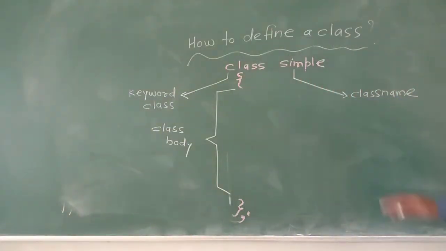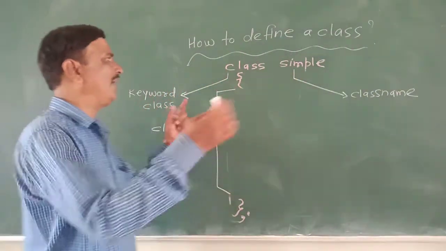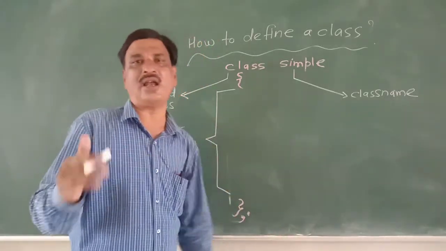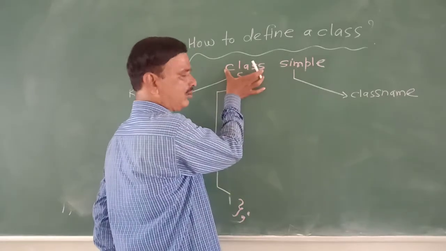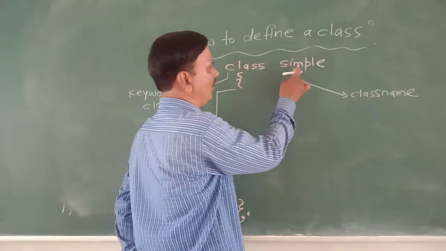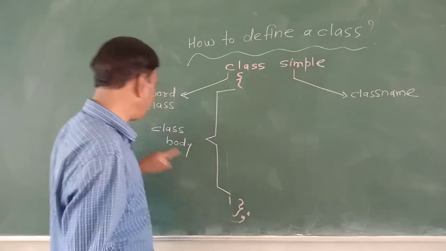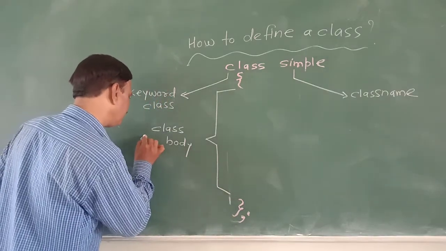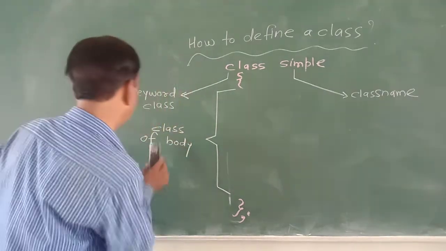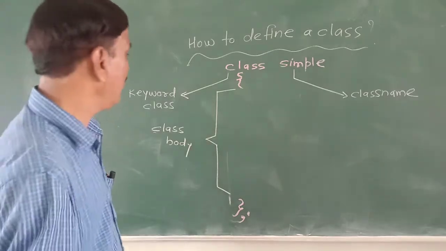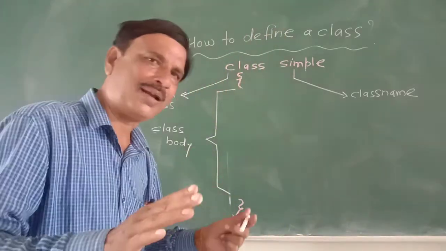Now, what is there in the class body? There are data and function. So we know that class is a way to bind data and functions together. And how to define a class? First give the keyword class, then space, class name, opening curly bracket, closing curly bracket, terminated by semicolon. This is called the body of a class. Class body consists of only two things, called the members of a class: data member and function member.